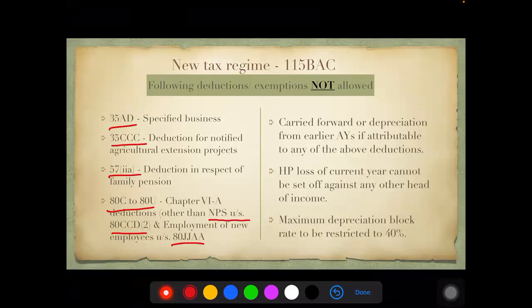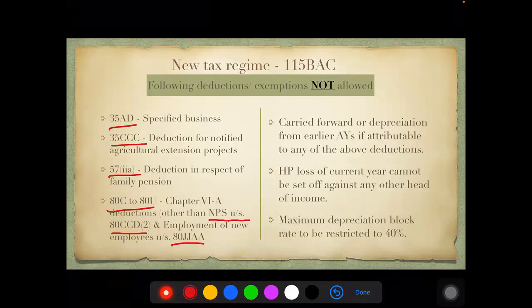Therefore, they give an option. Either you choose this or choose that. You must be wondering, who will even choose this one? So many deductions are taken away. That's why it's an optional regime. Okay? If anyone is doing a small business or if anyone is getting a huge salary, this might be beneficial for them. Basically, if they are having income in the bracket of, say, about 7.5 lakhs to 12 lakhs range, that income group might benefit. You have to compare with their other incomes and other investments too.